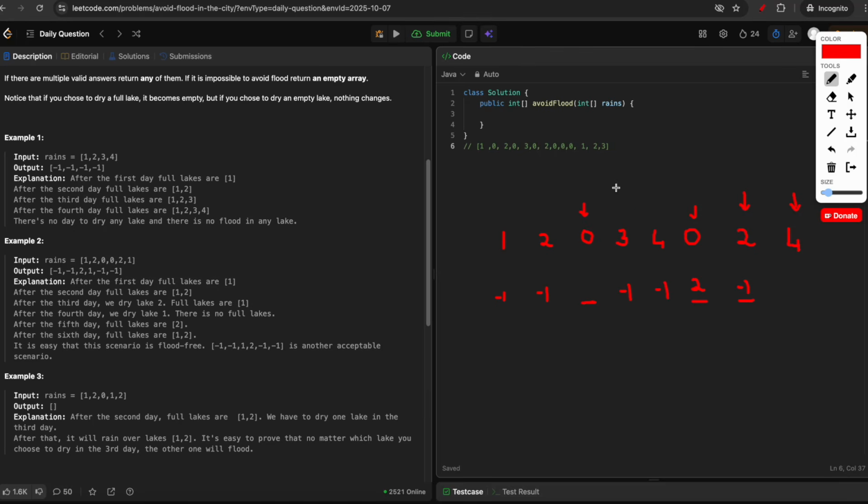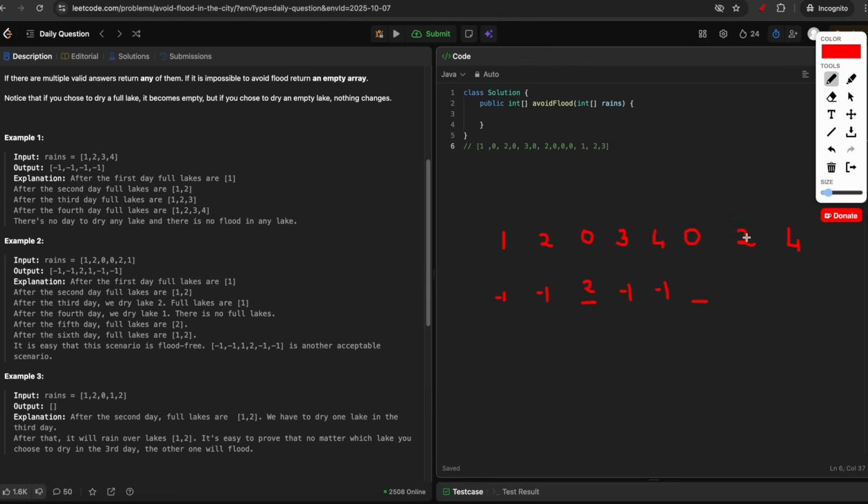So we can't dry the lake before it is filled, right? So whenever we have a choice, so for the 2 we have two choices, the first 0 or the second 0, we should always go with the first 0. So we have to greedily choose the first possible dry day to dry it, so that for next elements we will have more options because the days are going progressively.